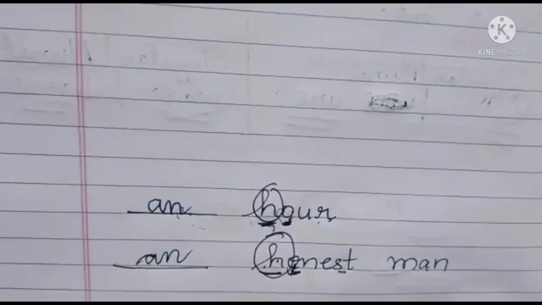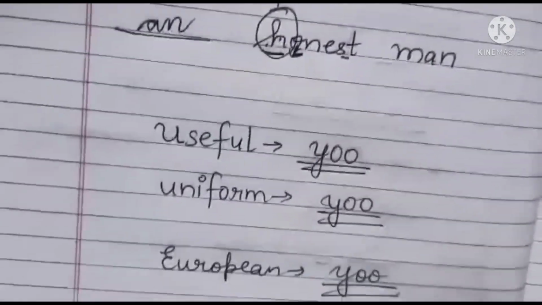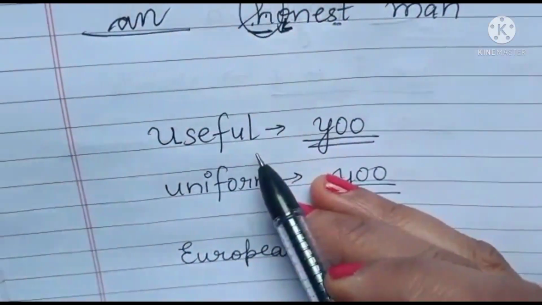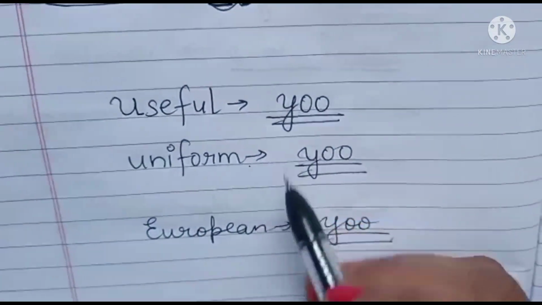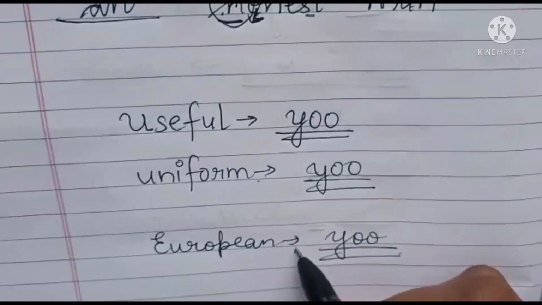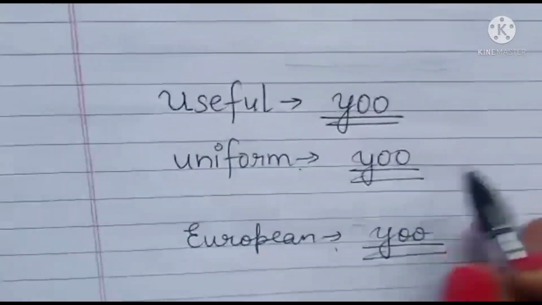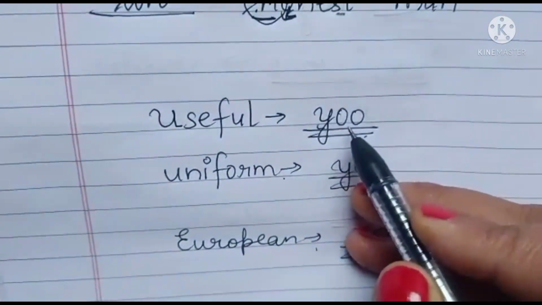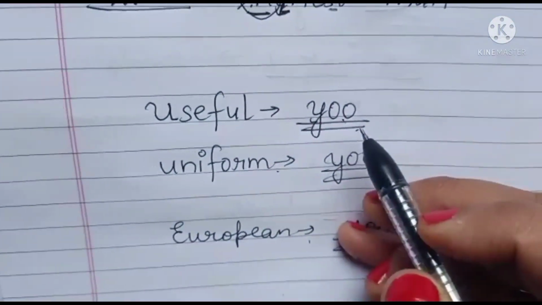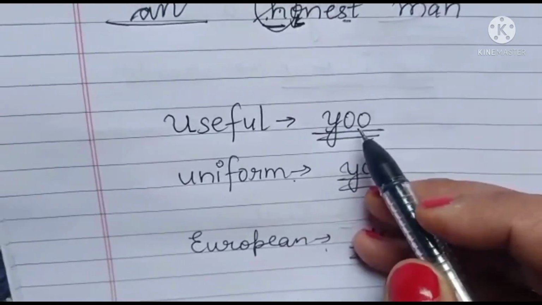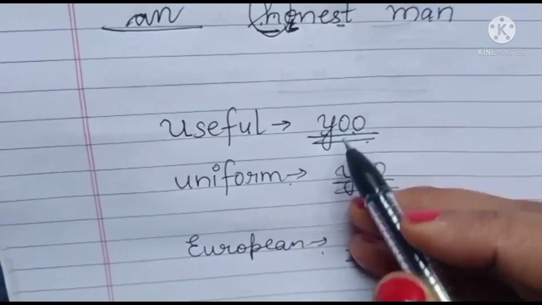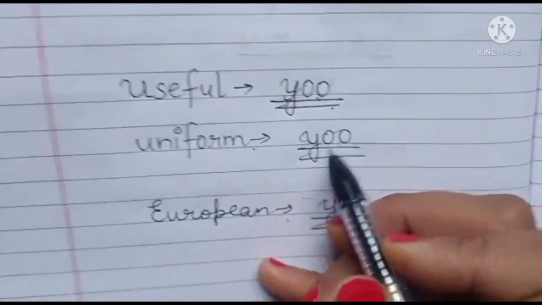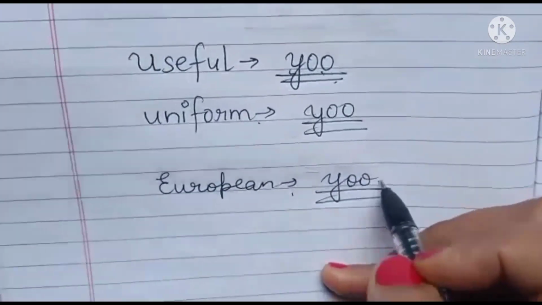One more example, children. Now look at these words, children. Useful, uniform, European. Now all these words, they have what kind of sound? U sound. Useful, Y-O-O. This sound is coming if you say the words. Say it and see now. Yes, you will hear this sound. Uniform. So Y-O-O sound is coming. Yes or no? European. So this sound is coming.